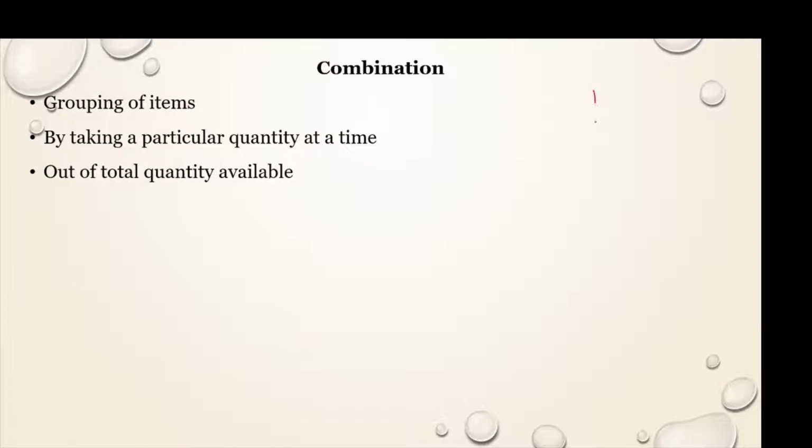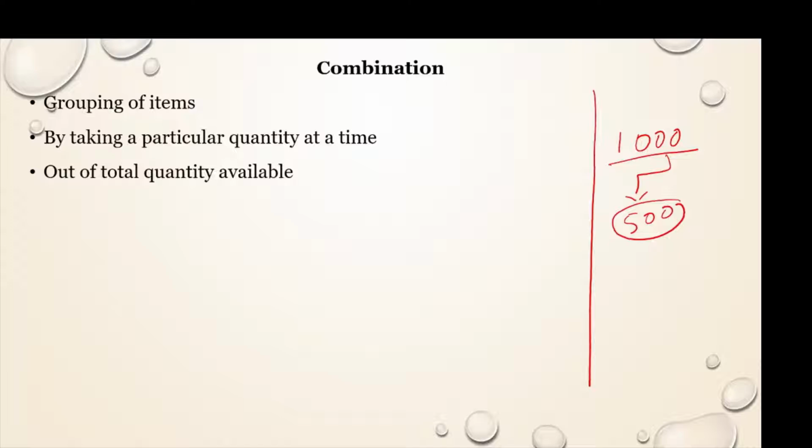So for example, let us say there are 1,000 books in the library, and these 1,000 books are the total quantity available. Out of these 1,000 books, I may consider 500 books to be grouped, and these might be management related books and engineering related books. So I group based on management and engineering related groups, but I am taking a particular quantity, that is 500, and the total quantity is 1,000.